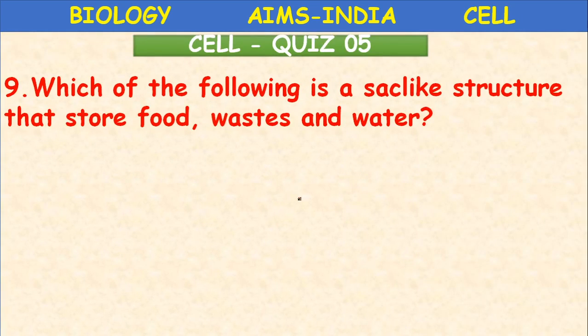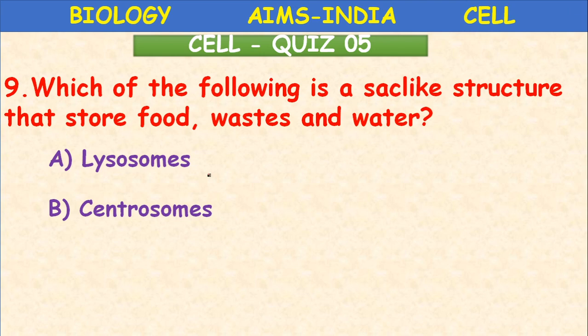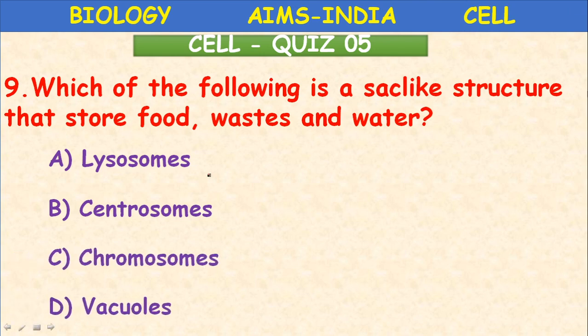Which of the following is a sac-like structure that stores food, wastes, and water? Lysosomes, centrosomes, chromosomes, or vacuoles.